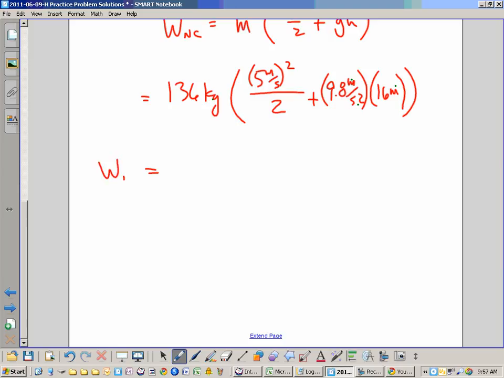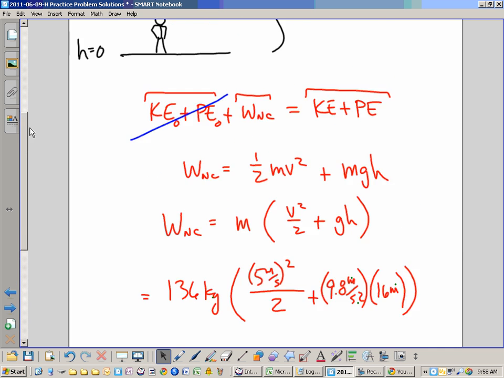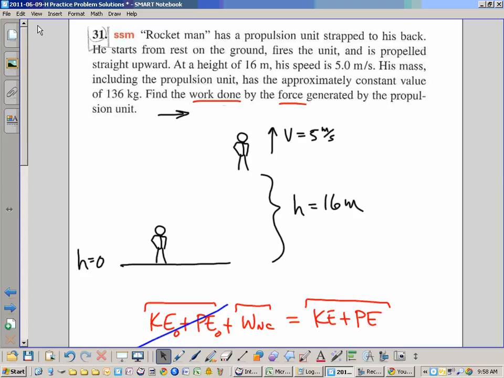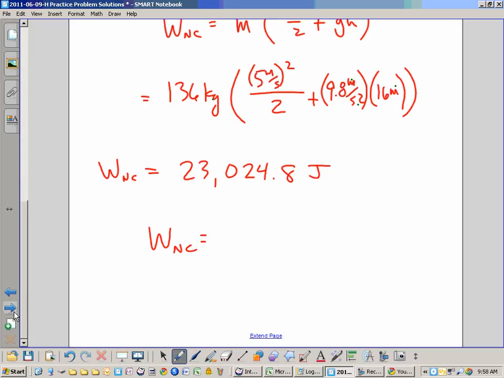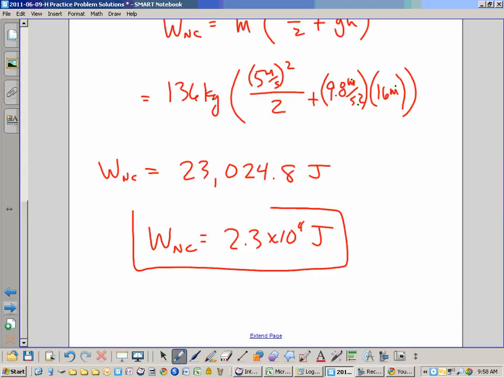So now the work done by this non-conservative force, the propulsion unit, is, calculator people, what do we have? 23,024.8 joules. Is that really a reasonable amount of precision? I don't think so. What do we have as our initial information? 2 sig figs, 2 sig figs, 3 sig figs, so we should go with 2. So how about 2.3 times 10 to the 4th joules? All right, there we have it.